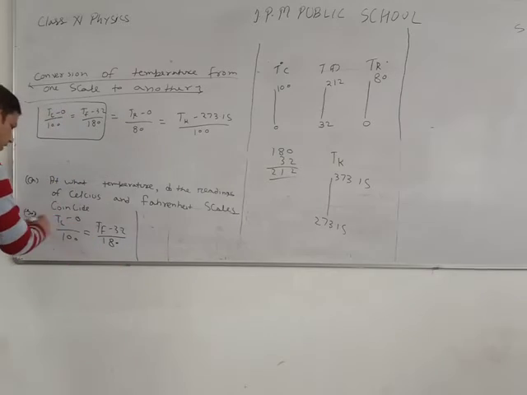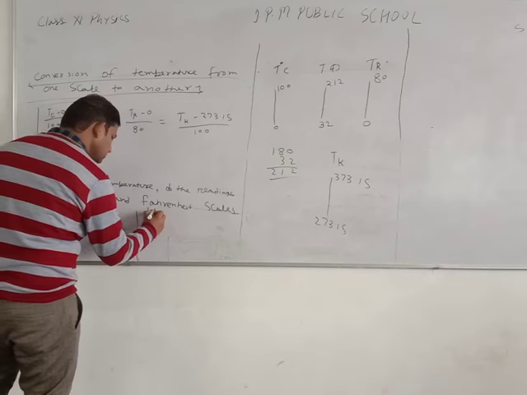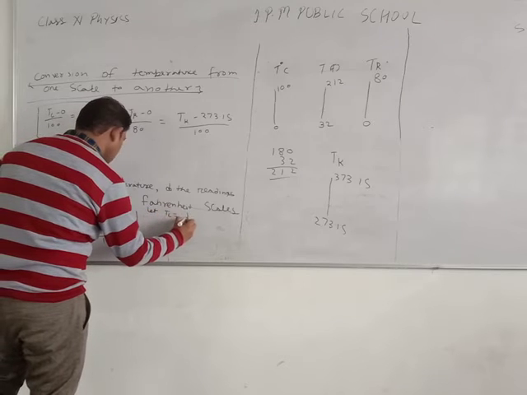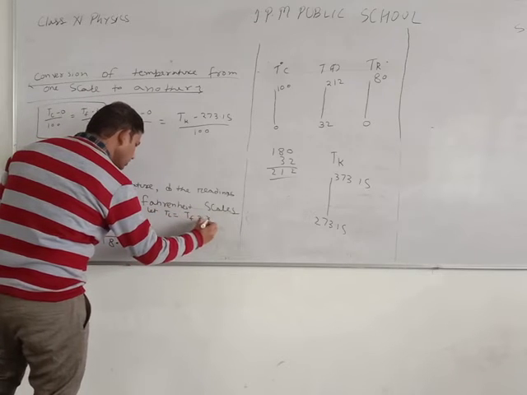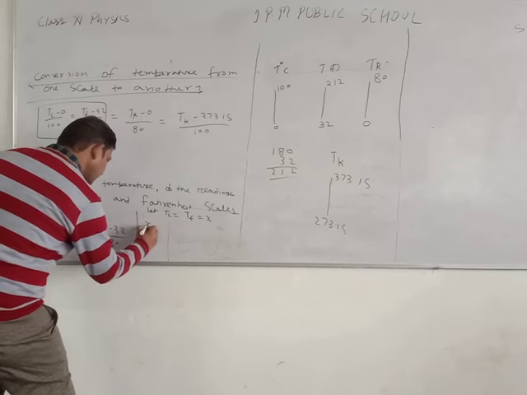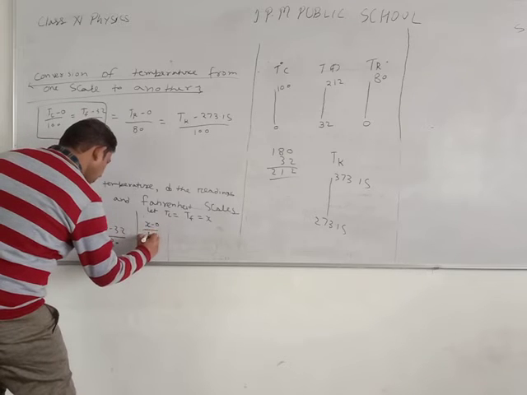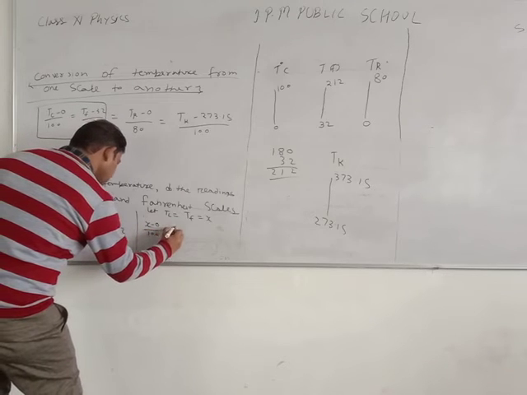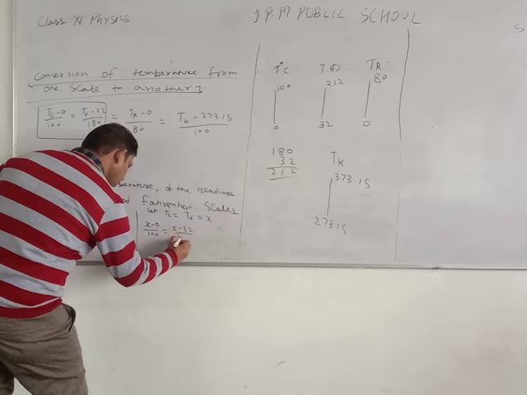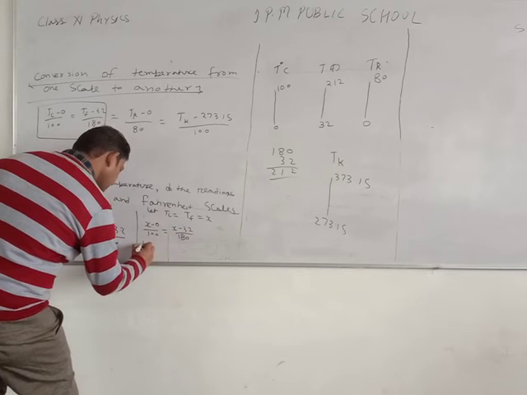Students, take Tc equal to Tf equal to x. So x minus 0 upon 100 equals x minus 32 upon 180.